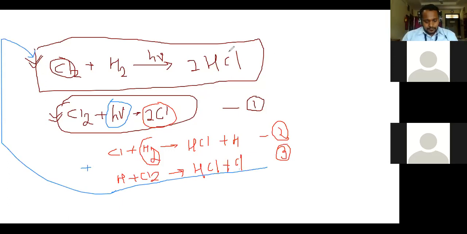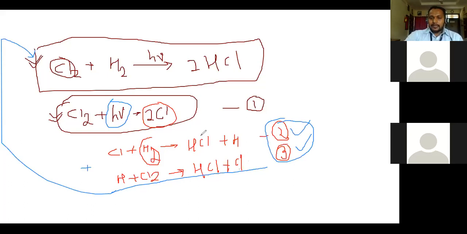Now see, in this case a series of successive reactions takes place, meaning reaction 2 and reaction 3. Step 2 and step 3 are repeated. A successive series of reactions takes place, right? Those kinds of reactions are called chain reactions. And due to these chain reactions, the quantum yield of our photochemical reaction increases.